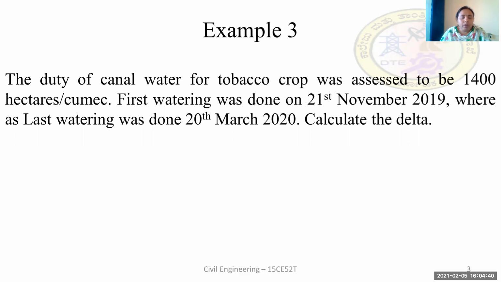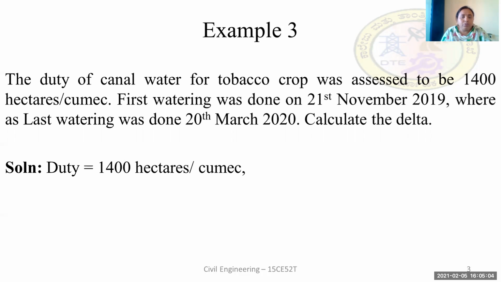As we already know, delta is the quantity of water required by the crop at regular intervals of time throughout its period. So we have to calculate the total quantity of water that is required for the crop to attain maturity.